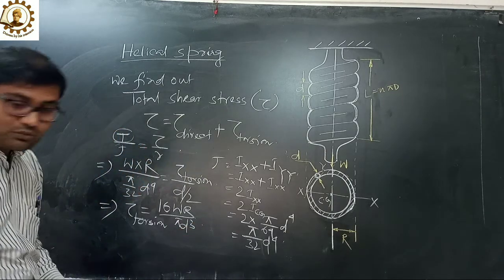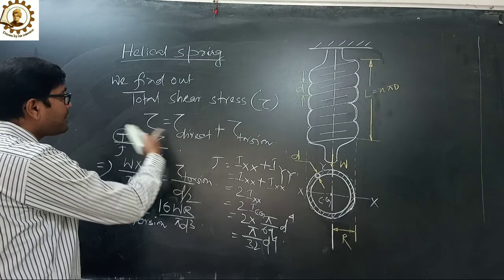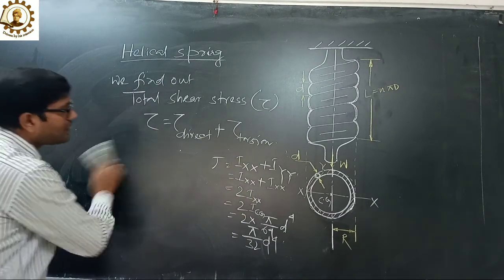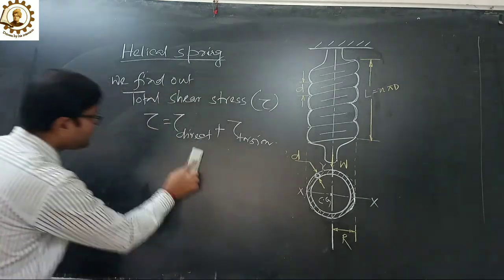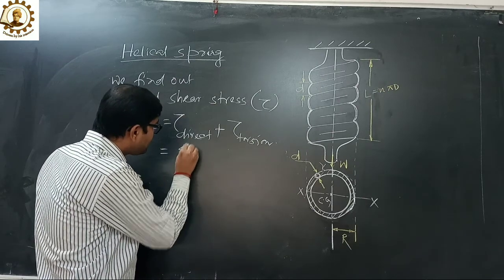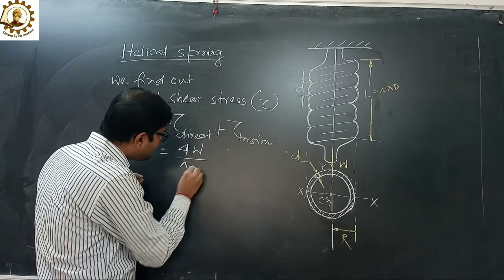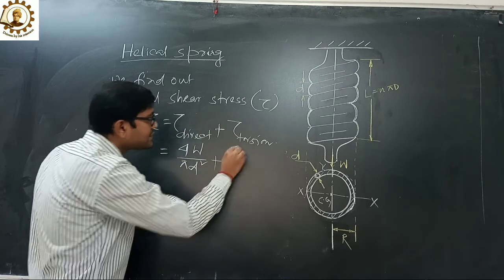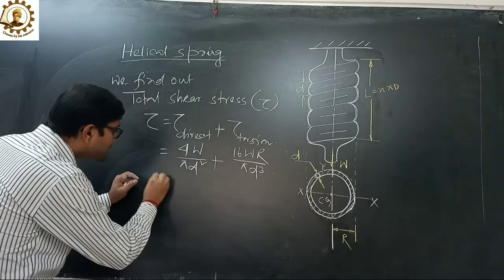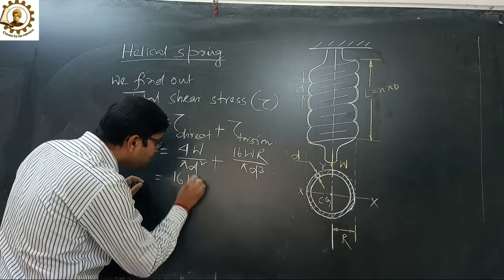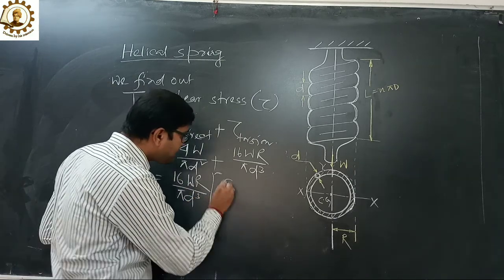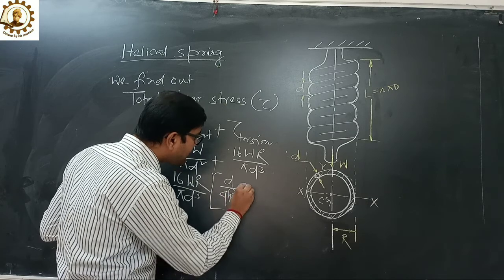At first we have written tau equals tau direct plus tau torsion. So we can write tau equals 4W upon pi d square plus 16 WR upon pi d cube. If we take 16 WR upon pi d cube common, what happens? We get d upon 4R plus 1.